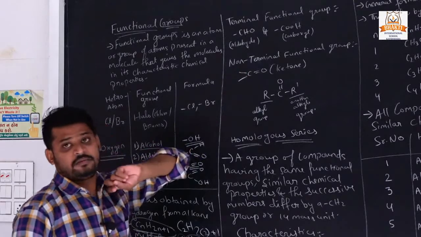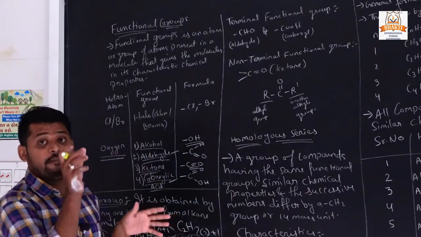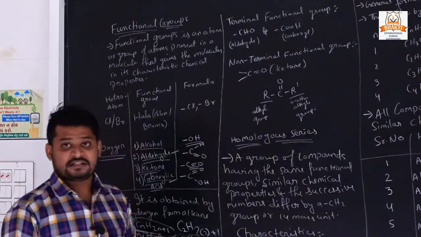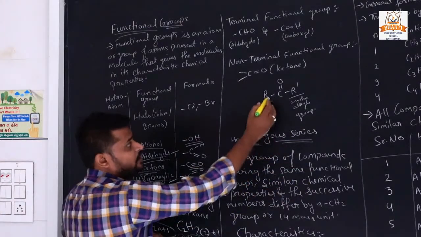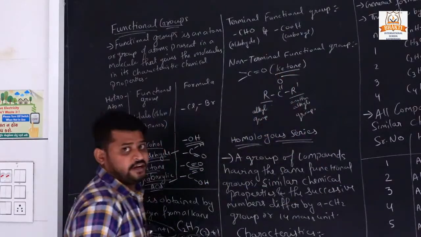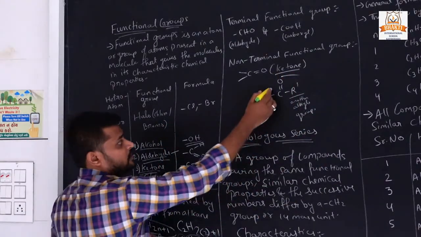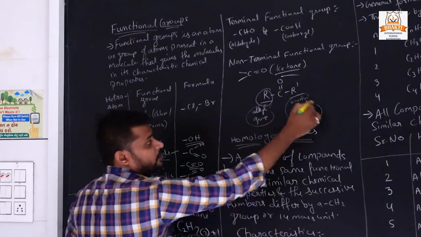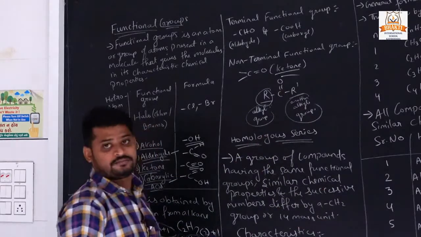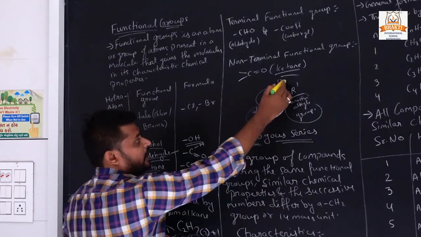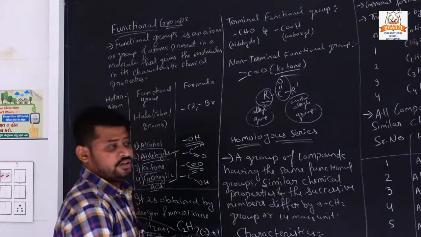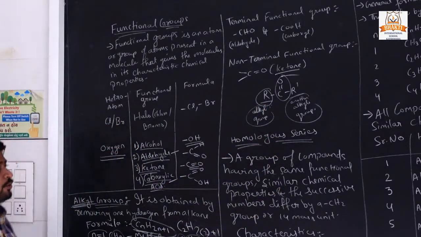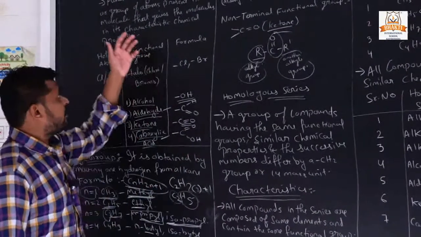And what is a non-terminal functional group? It will join between the alkyl groups. Here was an example. Here we have taken a ketone functional group, in which on both sides we have taken an alkyl group, and between these two alkyl groups we have taken a ketone group. So it is called a non-terminal functional group.